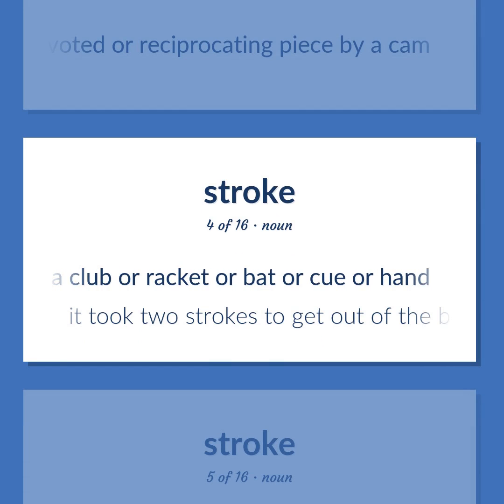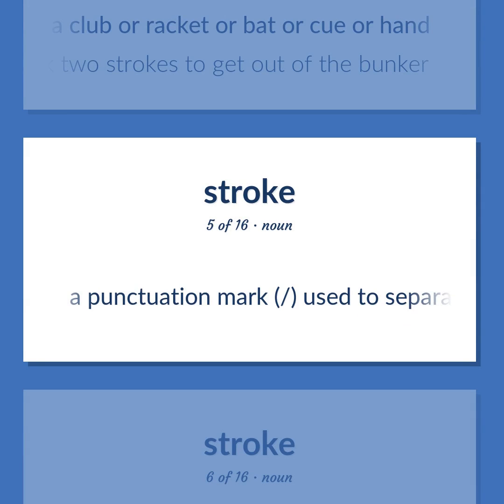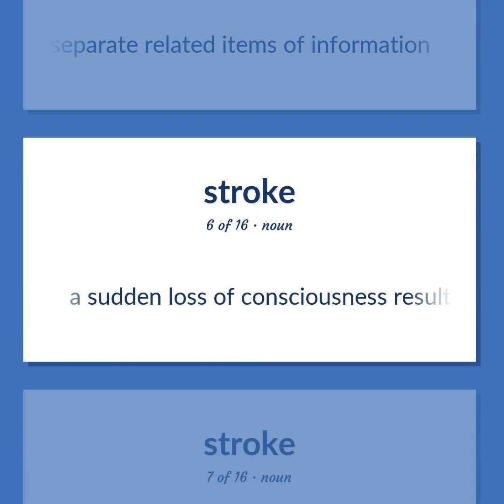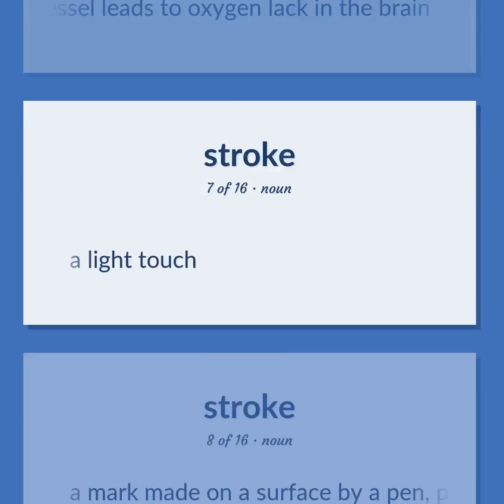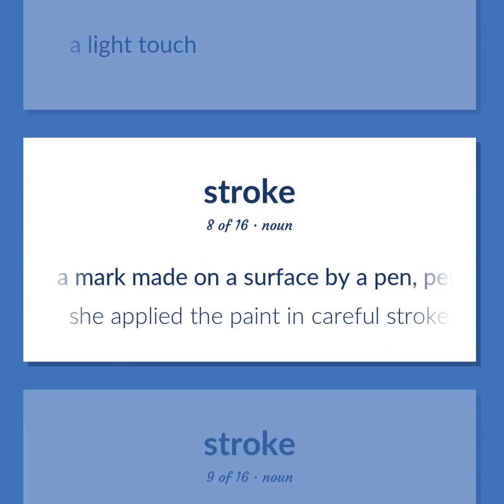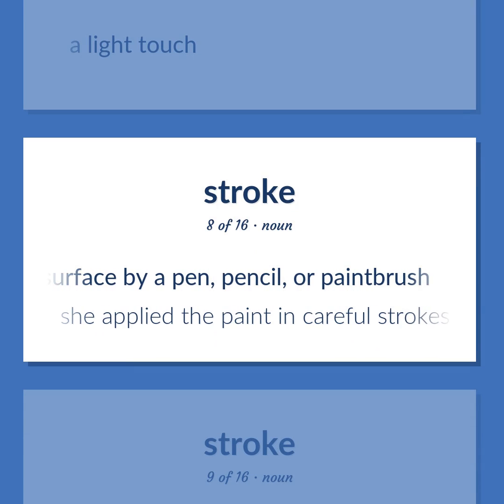It took 2 strokes to get out of the bunker. A punctuation mark, used to separate related items of information. A sudden loss of consciousness resulting when the rupture or occlusion of a blood vessel leads to oxygen lack in the brain. A light touch. A mark made on a surface by a pen, pencil, or paintbrush. She applied the paint in careful strokes.